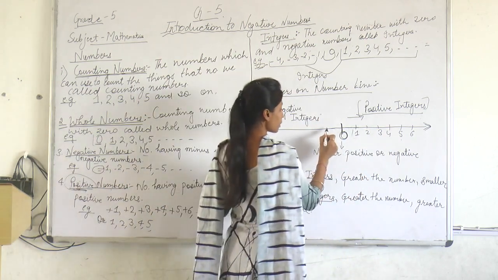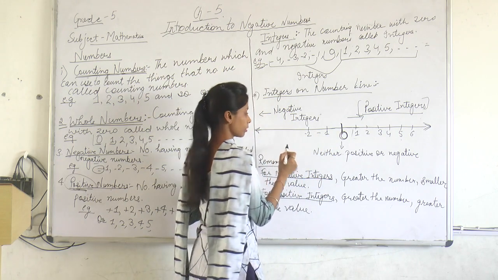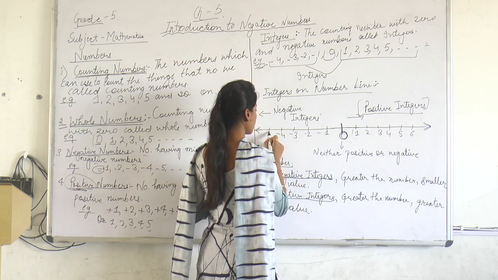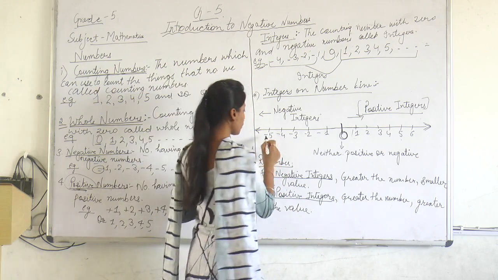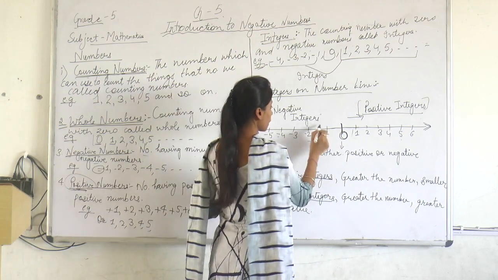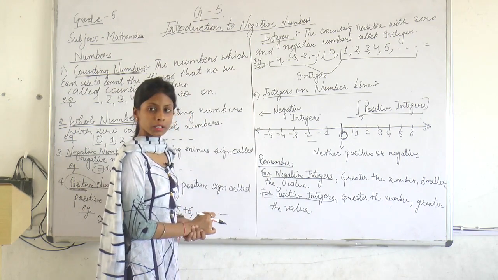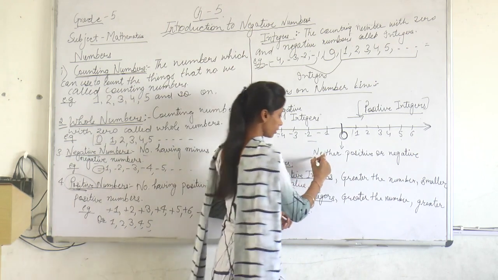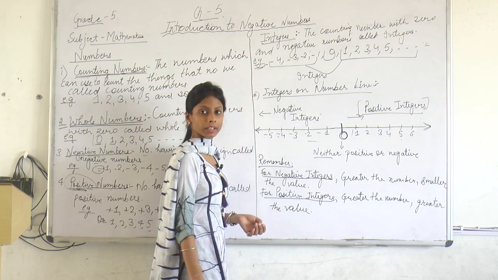And the integers at the left of the 0, those integers we call the negative integers, like minus 1, minus 2, minus 3, minus 4, minus 5. I take this many integers here. These all have negative signs before the number. These integers we call the negative integers. You have to remember one thing: 0 is neither positive nor negative.